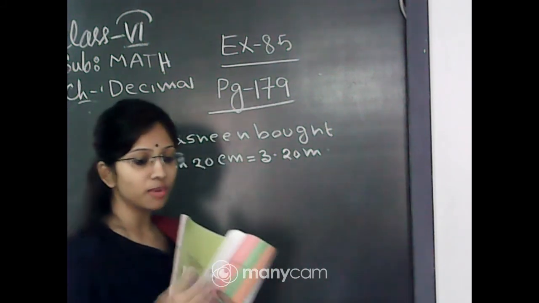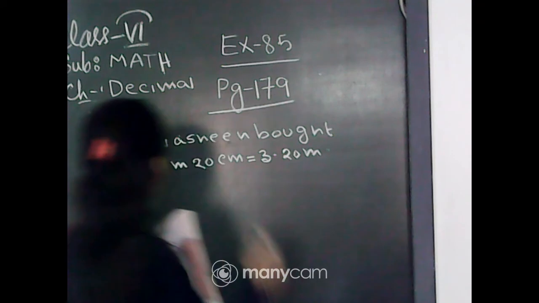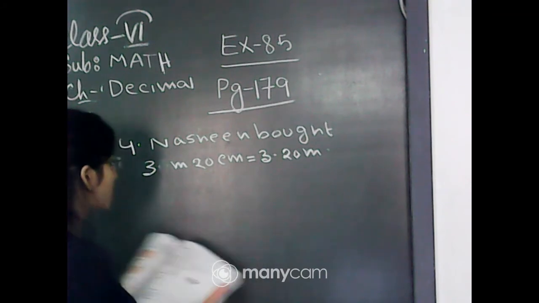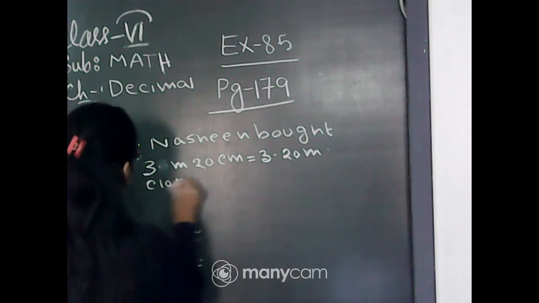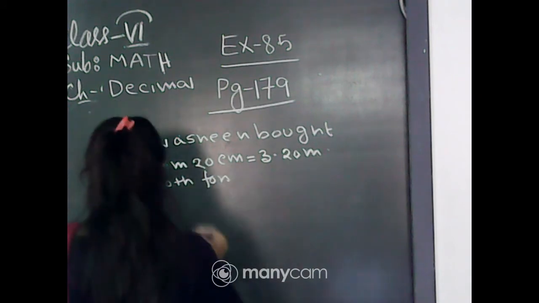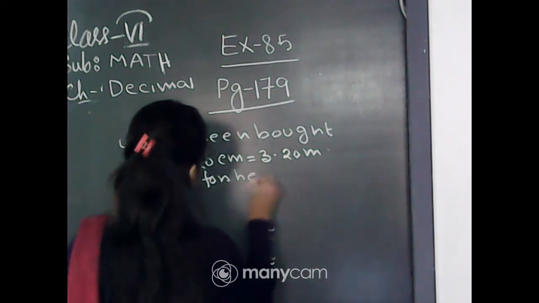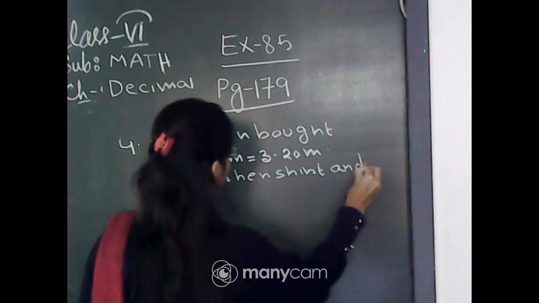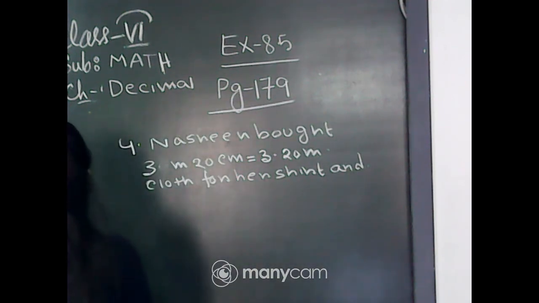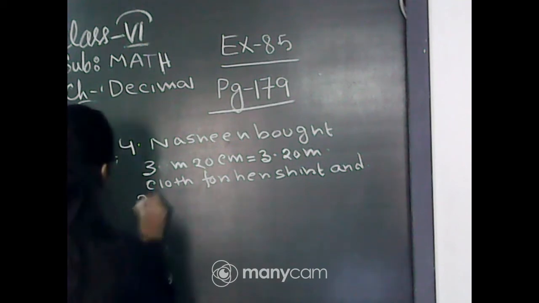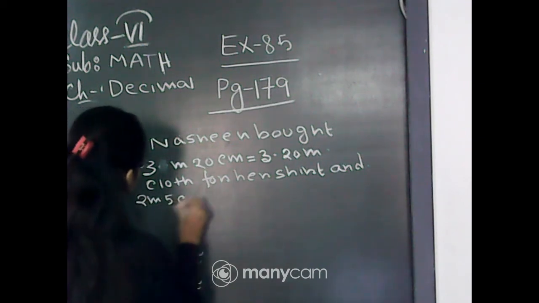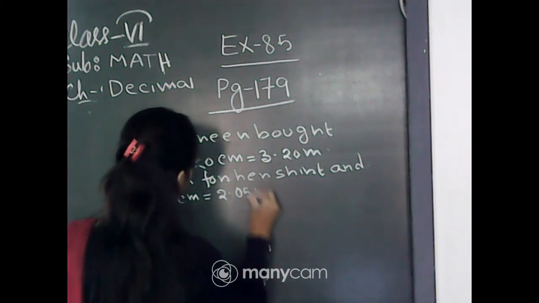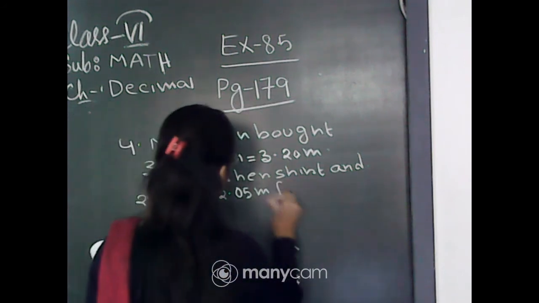Up to this portion, any problem? Nasreen bought 3 meter 20 cm, that is 3.20 meter cloth for her shirt and 2 meter 5 cm, that is 2.05 meter cloth for her trouser.